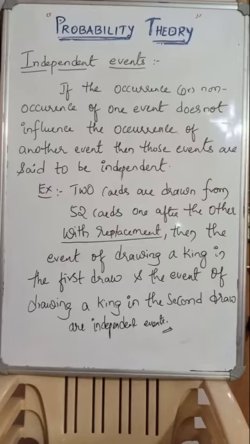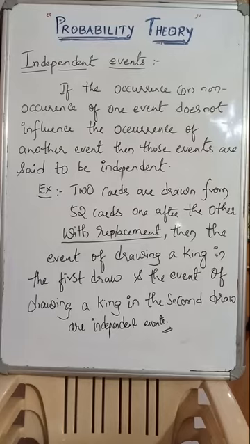What do you mean by independent events? Look here. If the occurrence or non-occurrence of one event does not influence the occurrence of another event, then these events are said to be independent. Are you clear, guys?